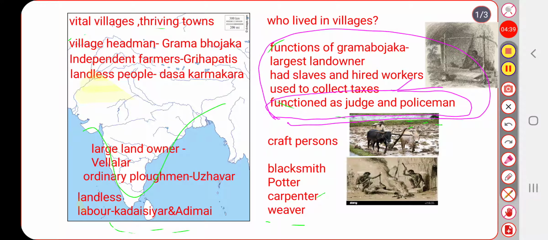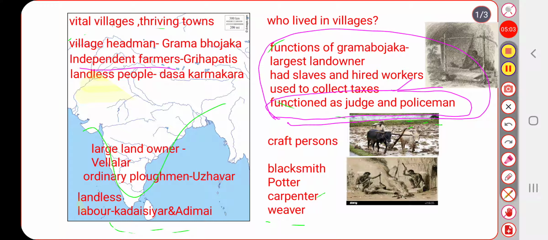Who was Grama Bojaka? Grama Bojaka was a village headman in the north part of villages. Each village had one headman, so he was called Grama Bojaka, and he had some functions. Then apart from these Gramabhojakas, independent farmers also were there.